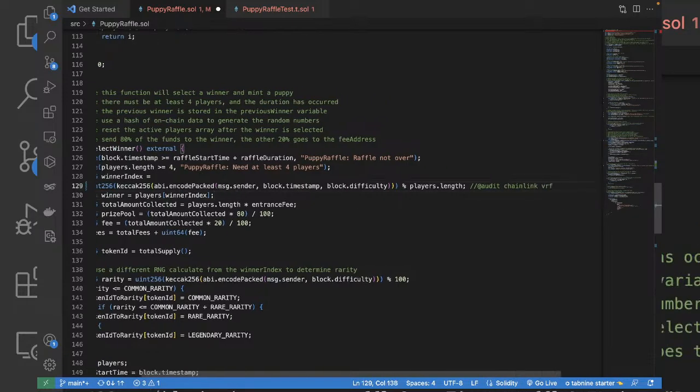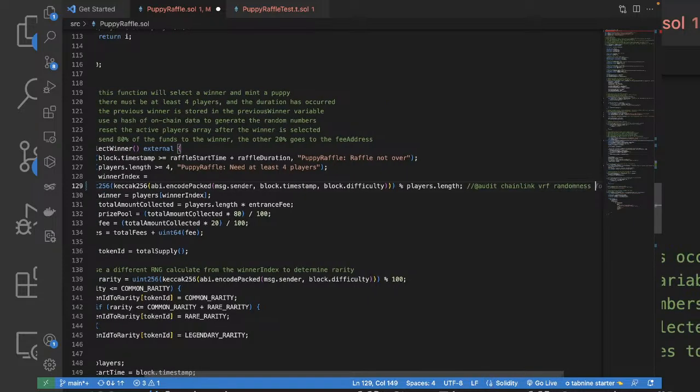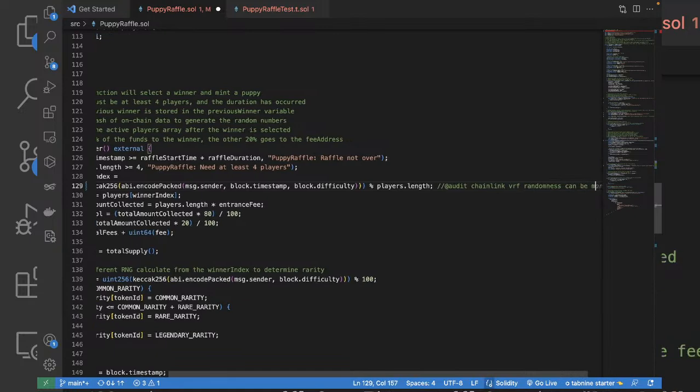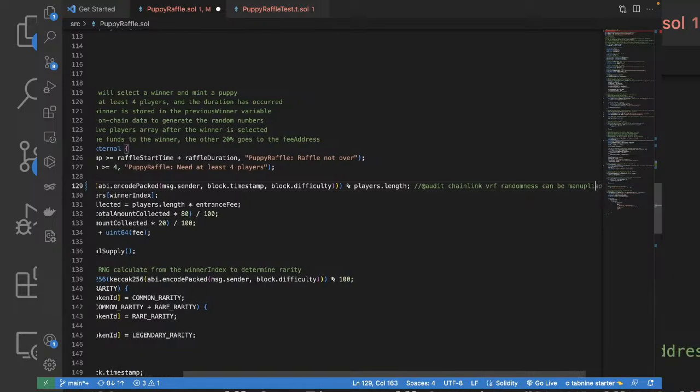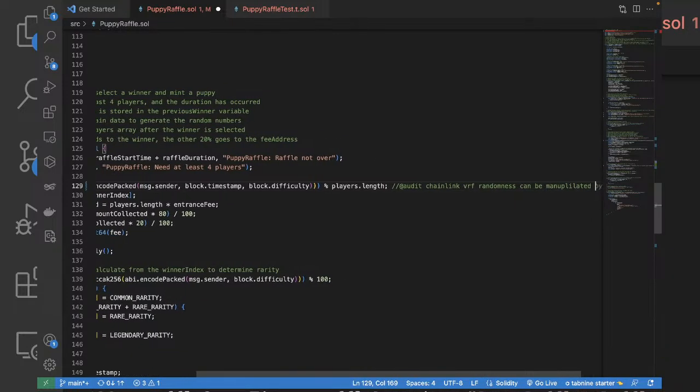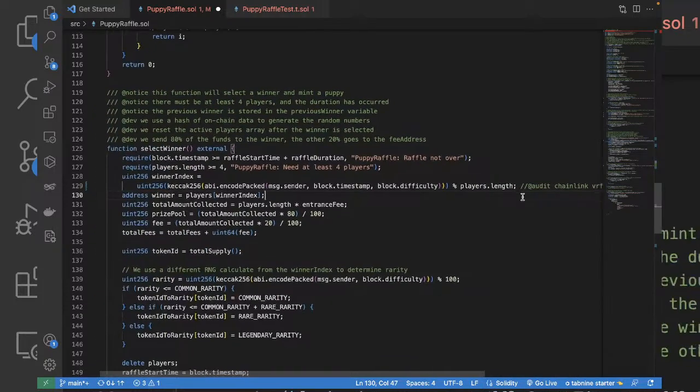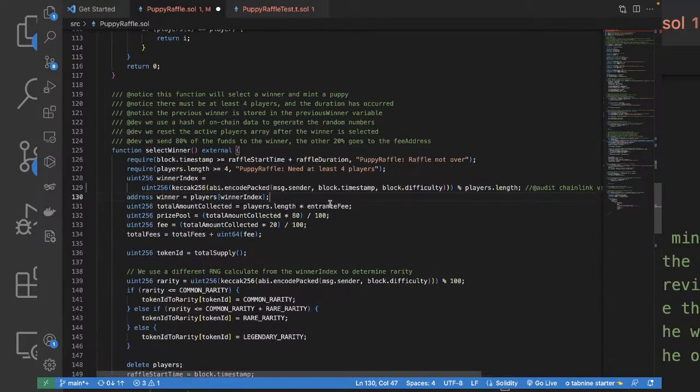Randomness can be manipulated. So that's an error.